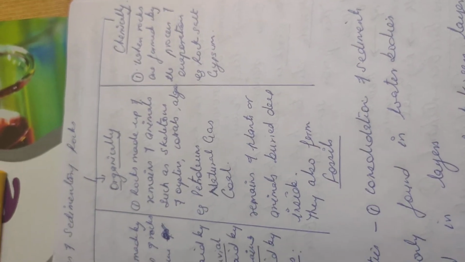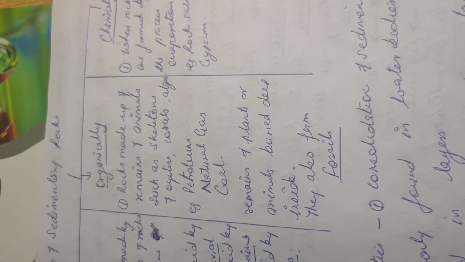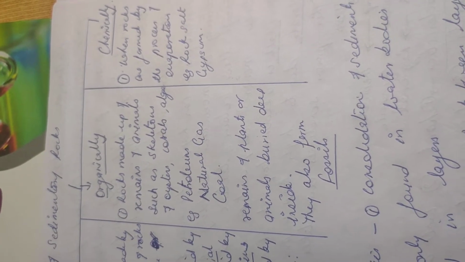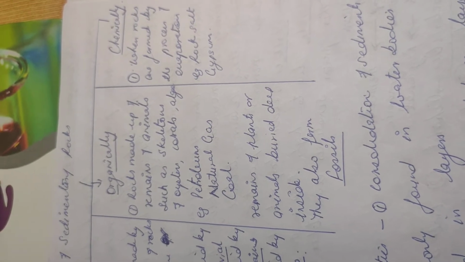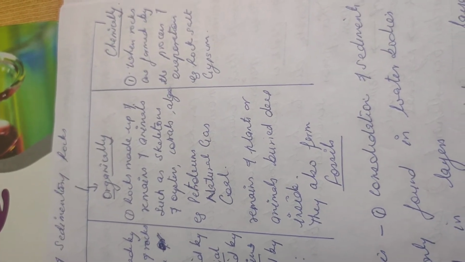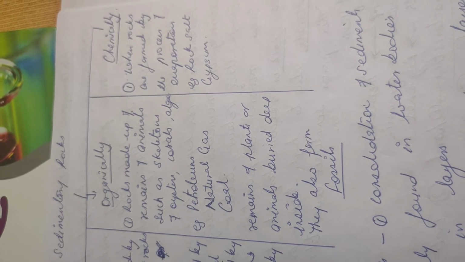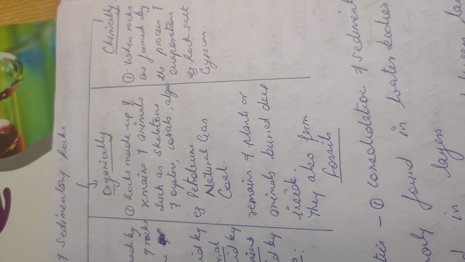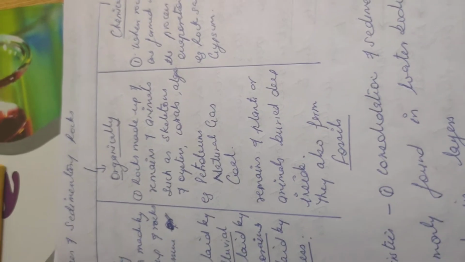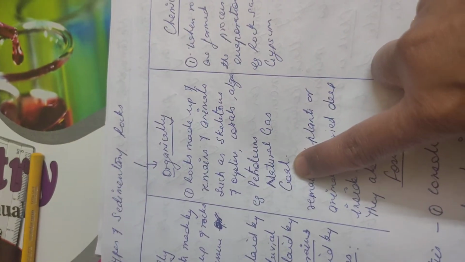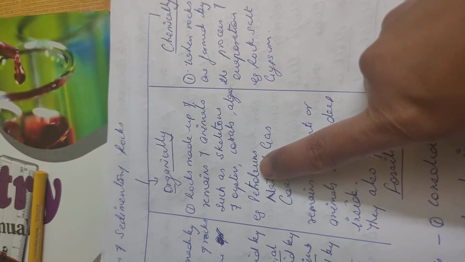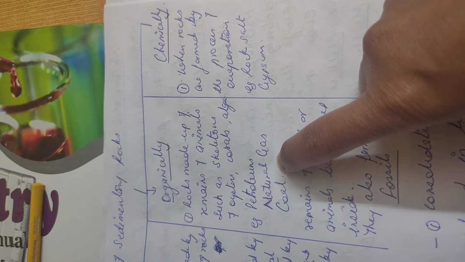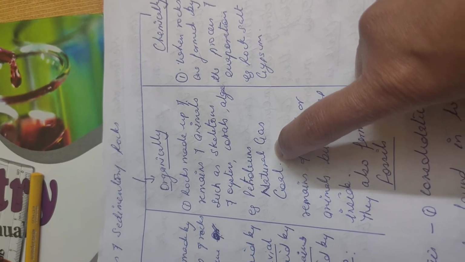Sometimes these plants and animals rot, and when they rot, they turn into fossil fuels. For example, the trees rot and form coal, animals rot and form petroleum, and microorganisms, when they decompose, form natural gas. So coal is formed by the decomposition of forest, petroleum is formed by the decomposition of animals, and natural gas is formed by the decomposition of microorganisms.